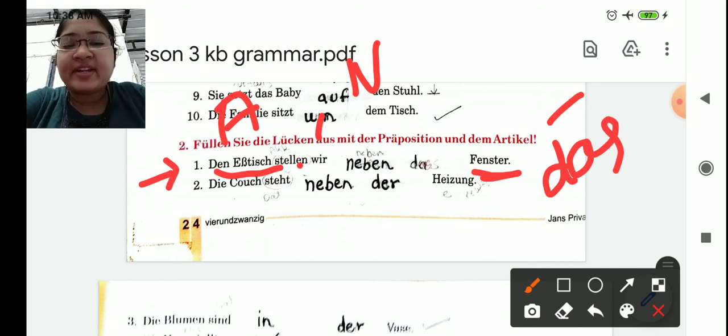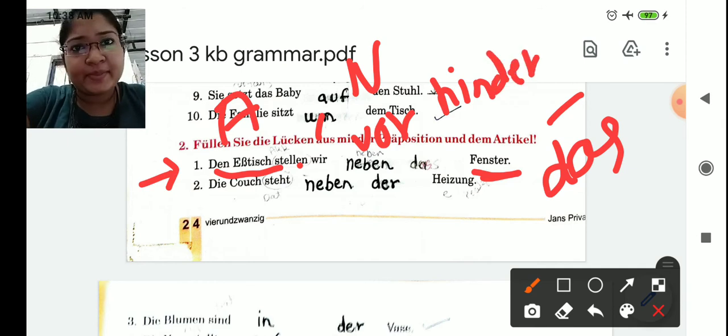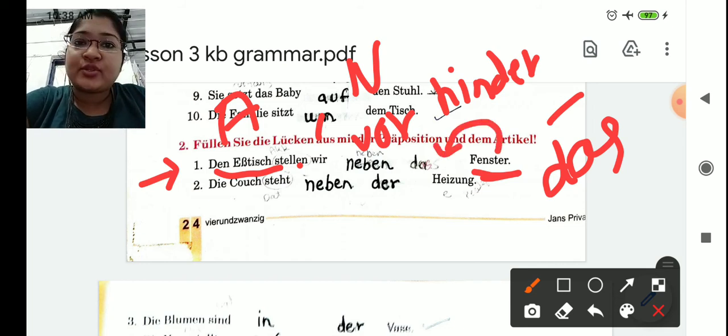So here I have written "neben", that is one preposition. You can use "vor" for in front of, or "hinter". Suppose behind the window you have to keep the table. So here, which case will it take? Now we are keeping, so we are the doer, we are doing the action. That's why I have changed "das Fenster" to "das" only. It is accusative case. Okay, I hope you have understood this.